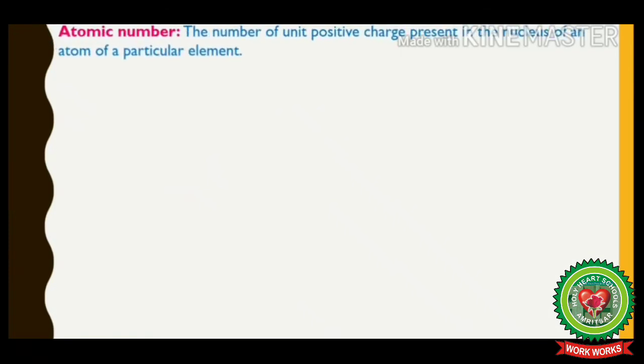Let us revise atomic number. Atomic number is the number of unit positive charge present in the nucleus of an atom of a particular element. That is, it is equal to the number of protons or number of electrons in an uncharged atom.